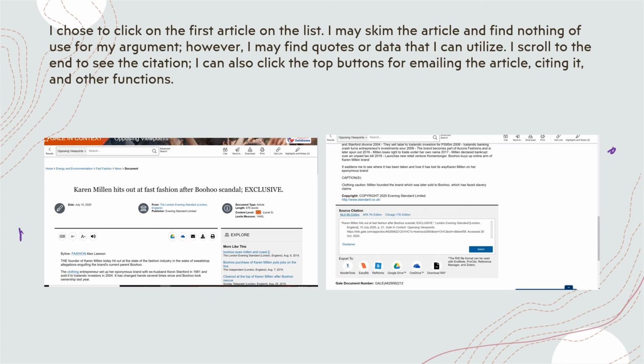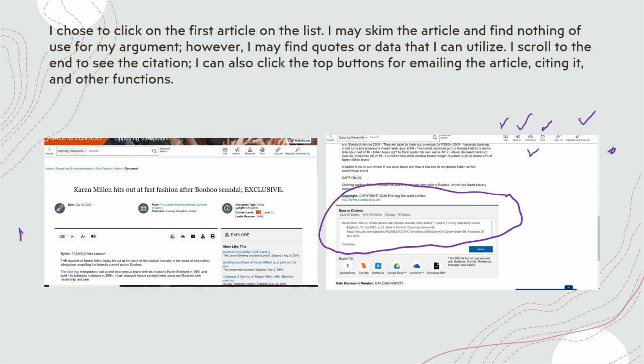So at the very bottom, you can see the source citation is there, the MLA source citation. So all you'd have to do is copy and paste that into your Works Cited page. If you forget to do that, there's also Cite at the top. You should also remember to send it to yourself. Email all articles to yourself so that you can go back to them. Even if you read it while you're sitting there right then, click the Send To button. You can print it if you want to. You can download it right from there. You can highlight it. You can do lots of things.